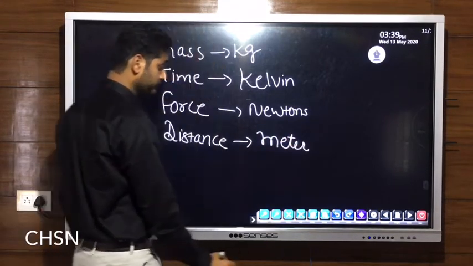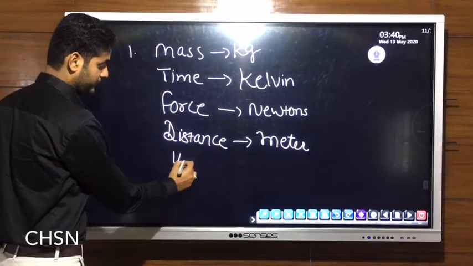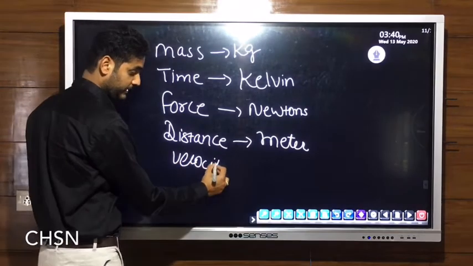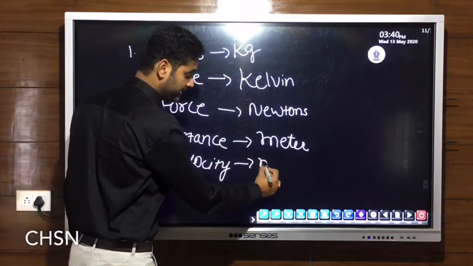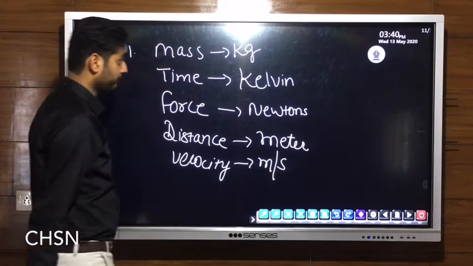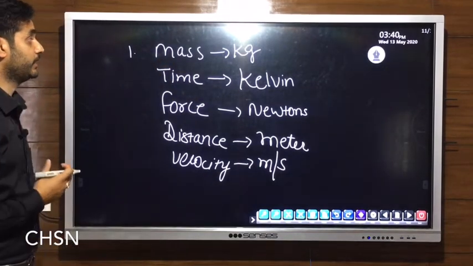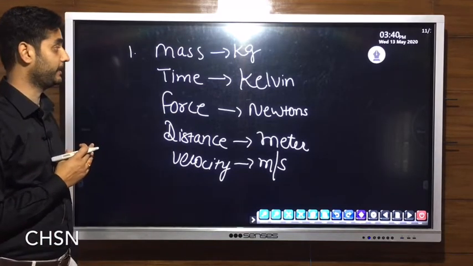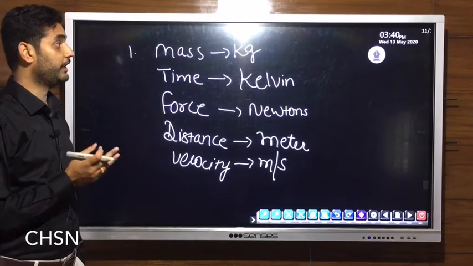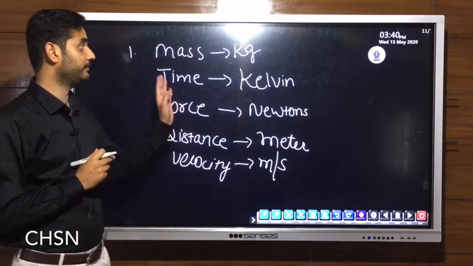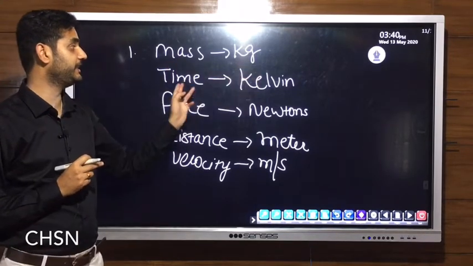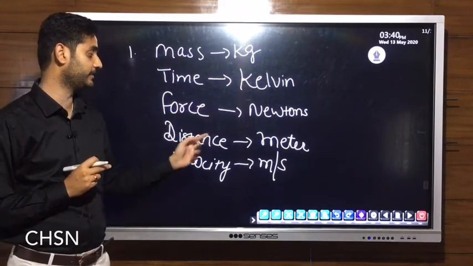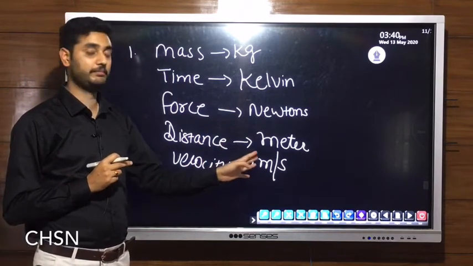Velocity, its SI unit is meter per second. This SI unit should be globally accepted. We have a number of countries in the globe, and all will have mass in kg, temperature in Kelvin, force in Newton, distance in meter and velocity in meter per second.